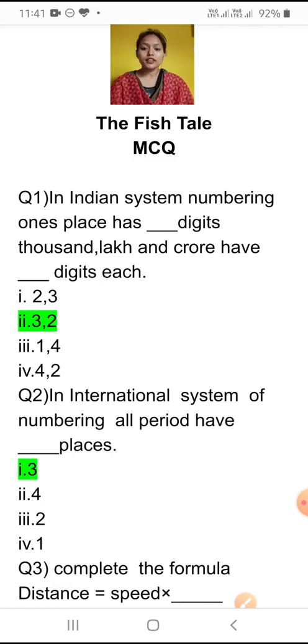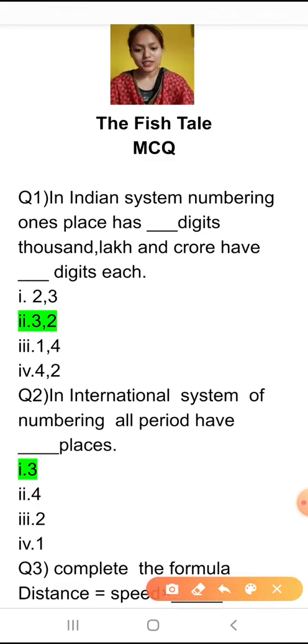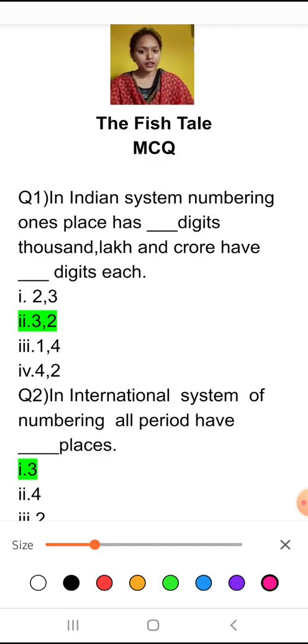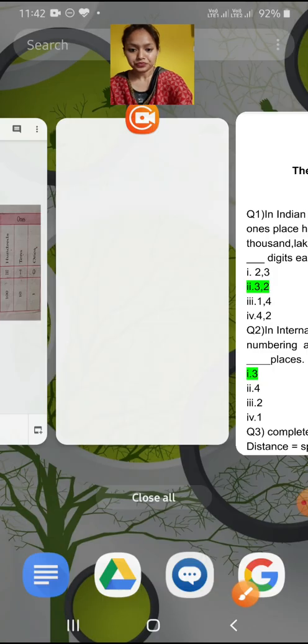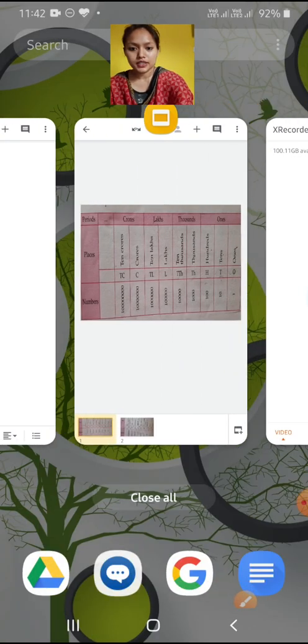As we know that there are two systems of numbering, Indian system and international system. Indian system is accepted only in India and international system is accepted all over the world. So there are two systems of numbers. So in Indian system and international system, different numbering system is there. Okay, so we will study. We have already studied, but we will revise how they are categorized.